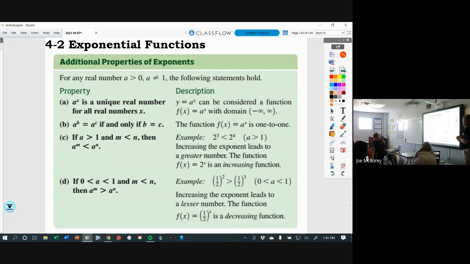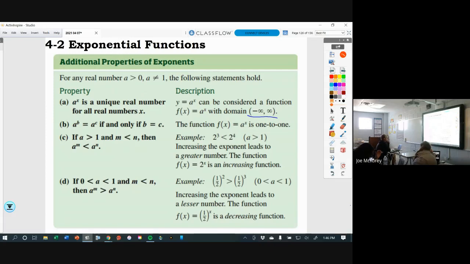A to the x power is a unique real number for all real numbers x. The domain of an exponential function is all real numbers, negative infinity to infinity.